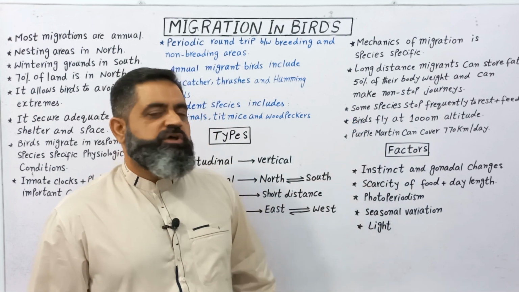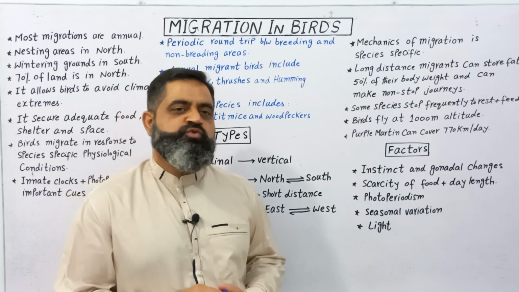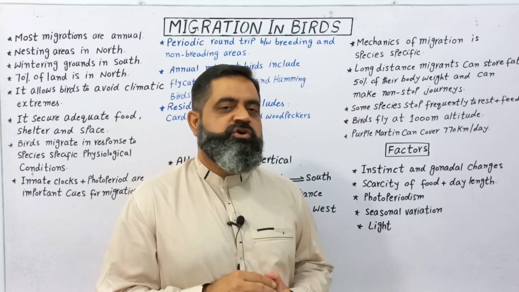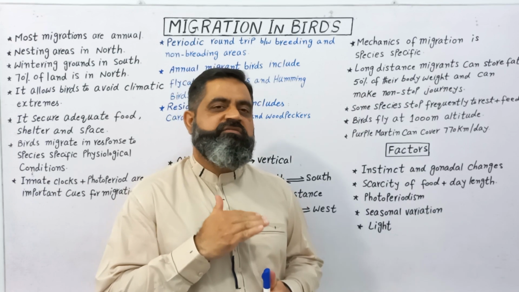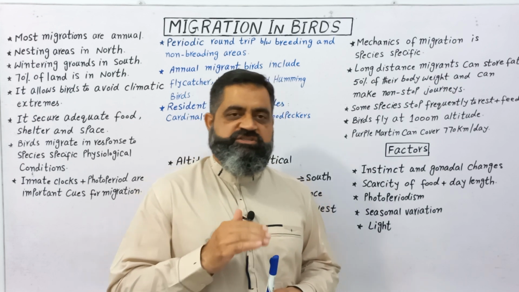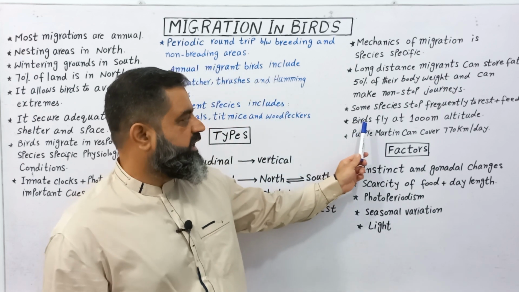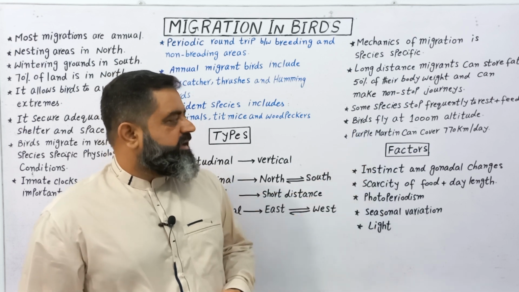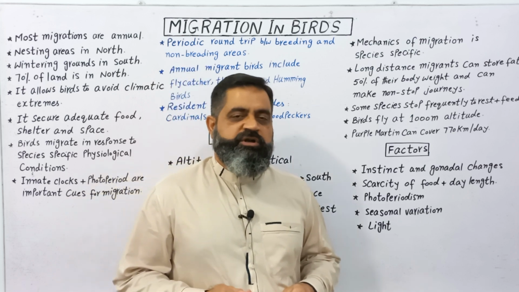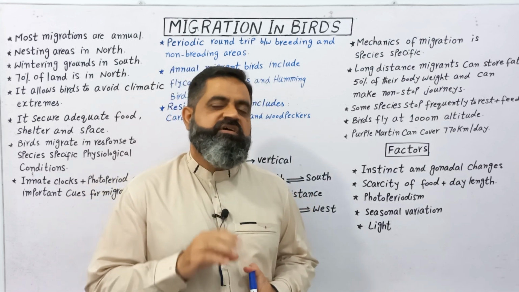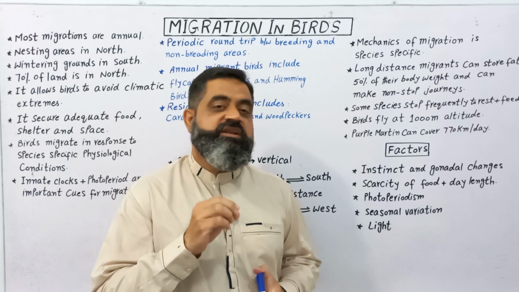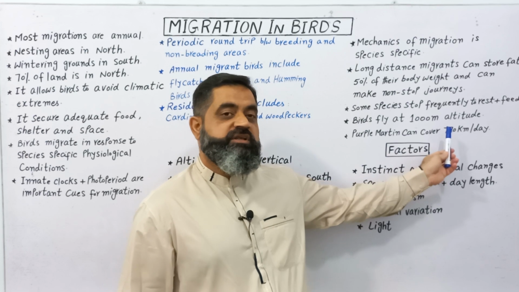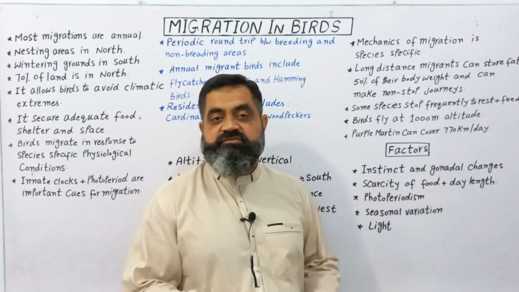Usually birds fly at 1000 meters altitude to avoid taller trees, buildings or towers, so they can fly without any chance of getting stuck. For example, the purple martin can cover 770 km per day. Some birds can fly very long distances in a single day at very high speed.